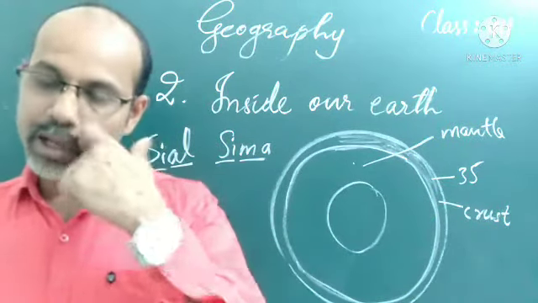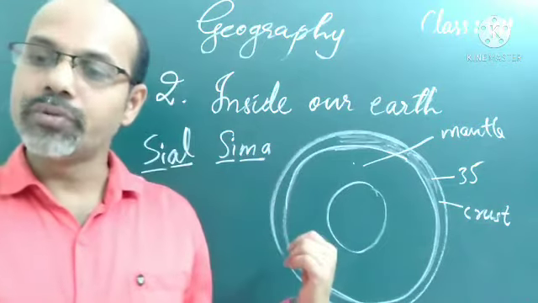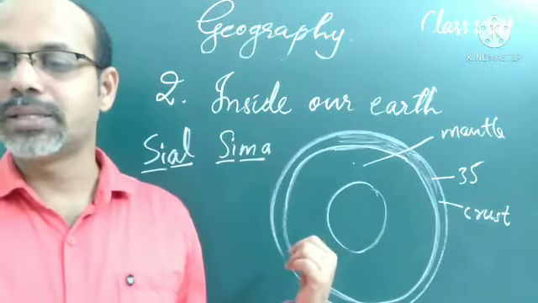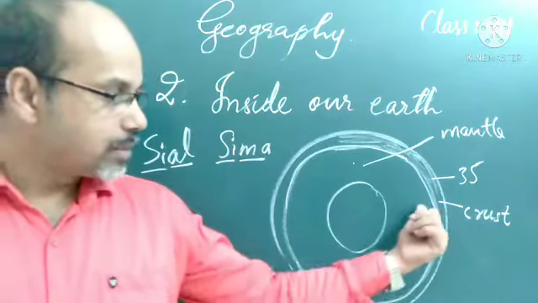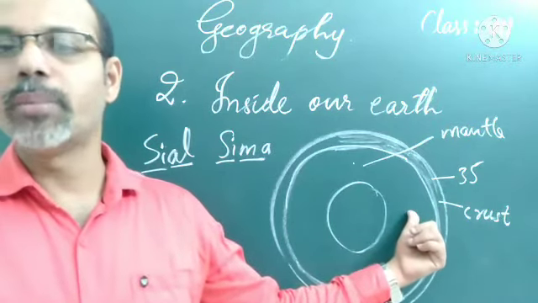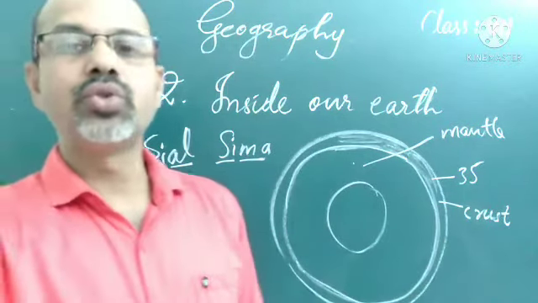How much distance do we find? The mantle extends about 2900 kilometers below the crust.